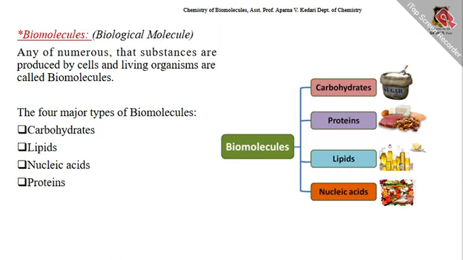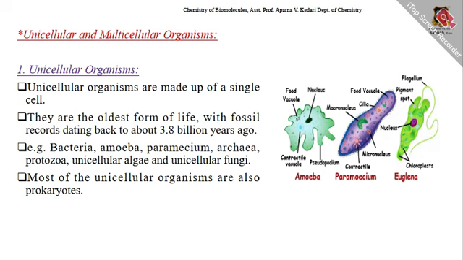Then biomolecules, that is, biological molecules. Any of numerous substances that are produced by cells and living organisms are called biomolecules. The four major types of biomolecules: first is carbohydrates, second lipids, third nucleic acids, and proteins. These are the biomolecules, substances produced by cells and living organisms, and these are the carbohydrates, proteins, lipids, nucleic acids.